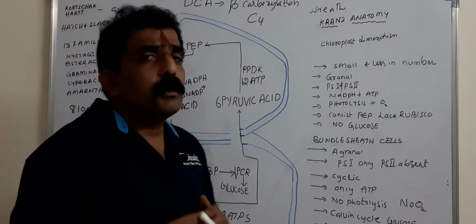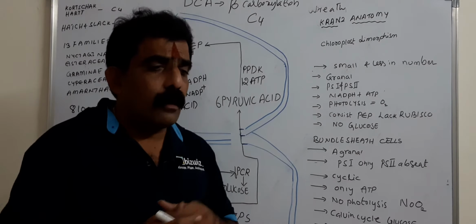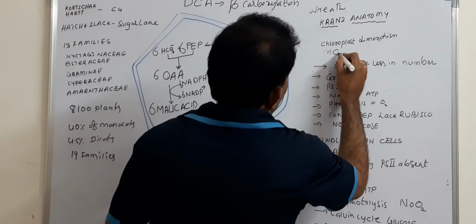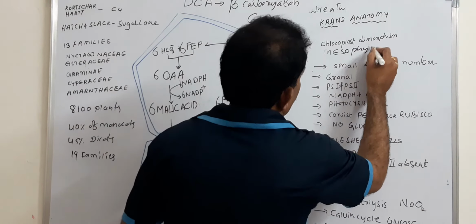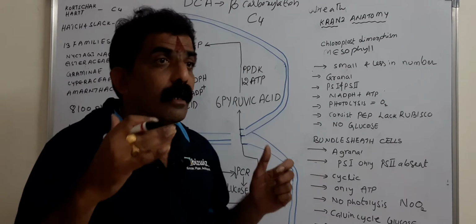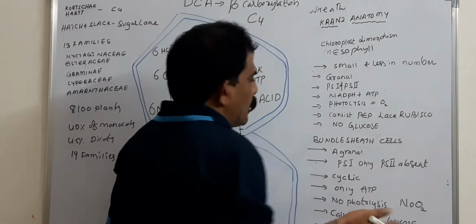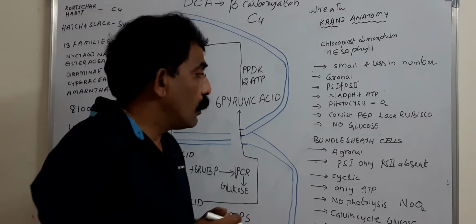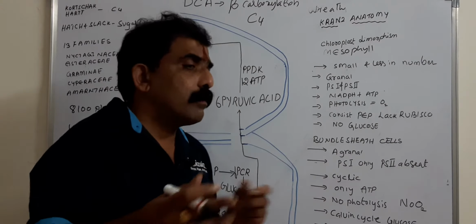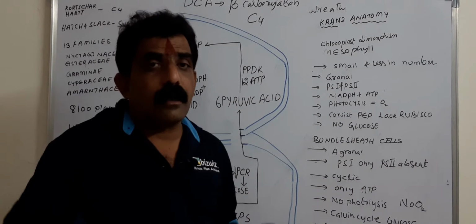Here, two different types of chloroplasts are present in C4 plants. The chloroplasts present in mesophyll cells are called granal chloroplasts, meaning grana is well developed. Whereas in bundle sheath cells, grana are not present. Only stroma thylakoids are found scattered here and there, so well-organized grana is not present.